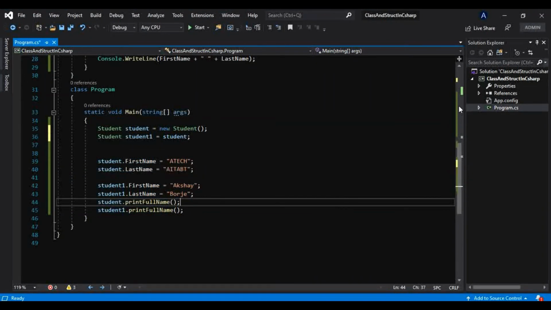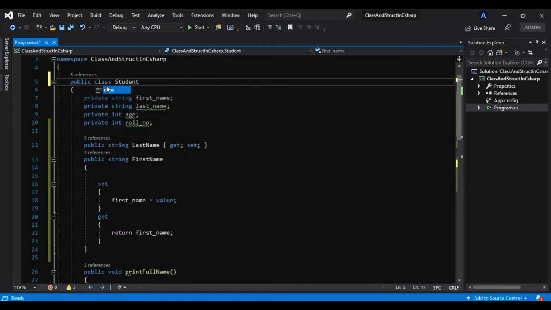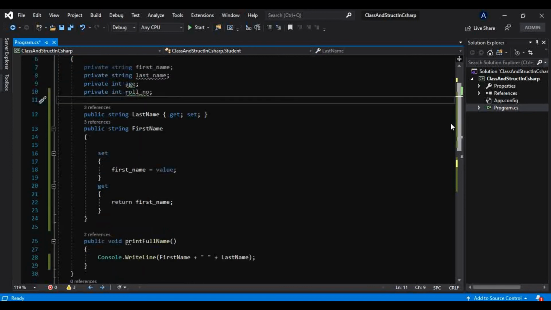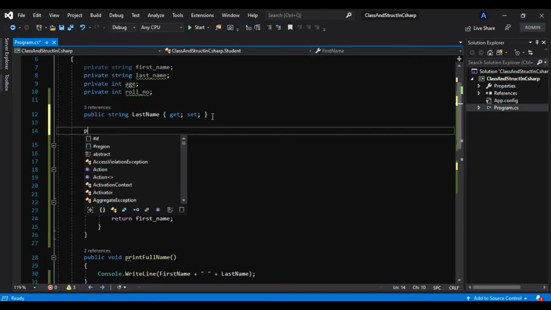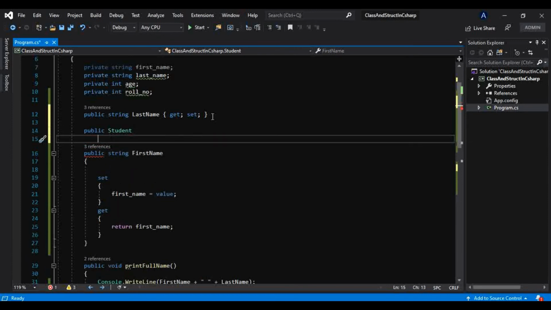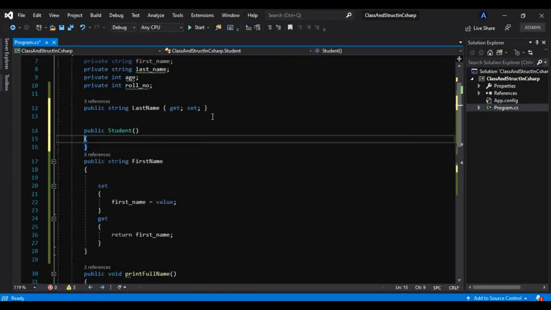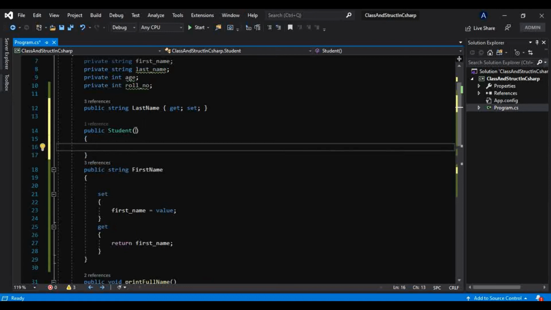Okay, now let's make this a class. Now what I will do is take one constructor here. And how can we take it? Just the same name as our class name. Okay, like this, and I will make that a parameterized constructor.